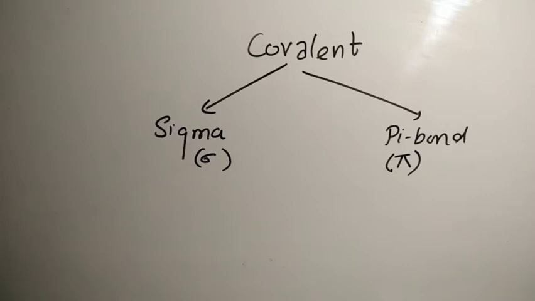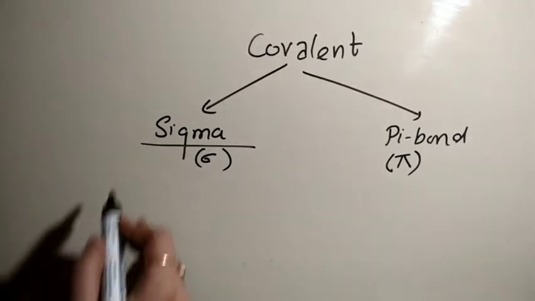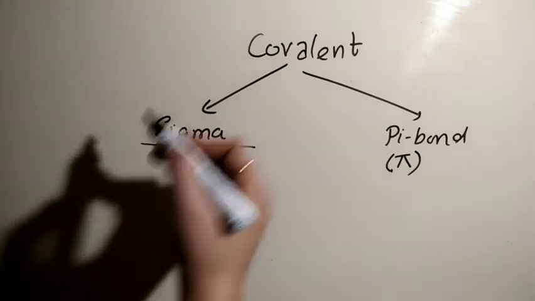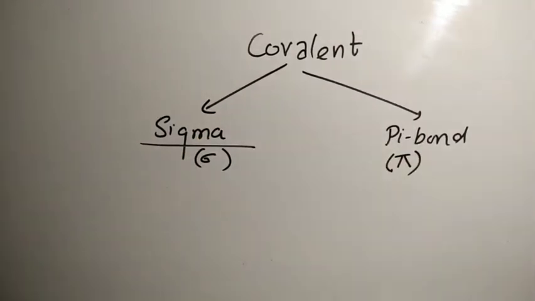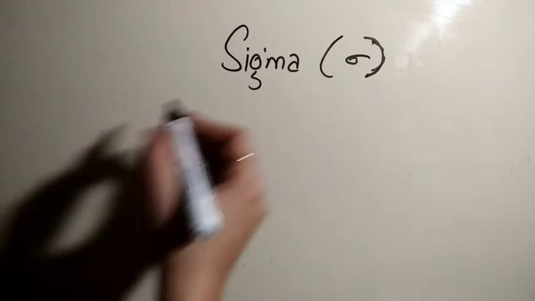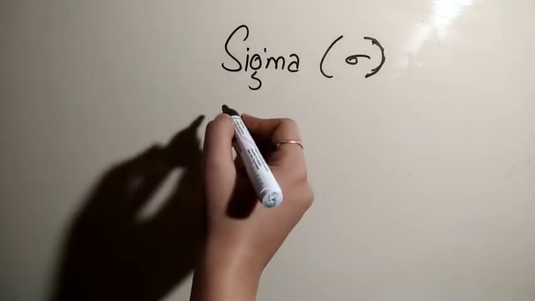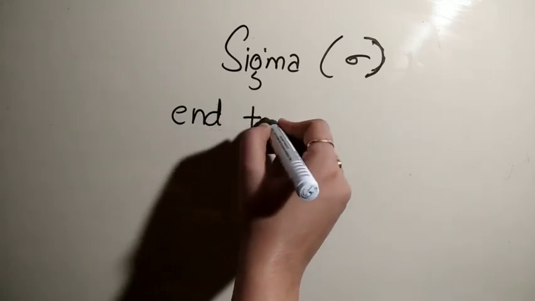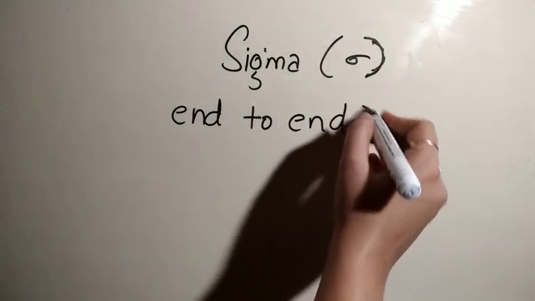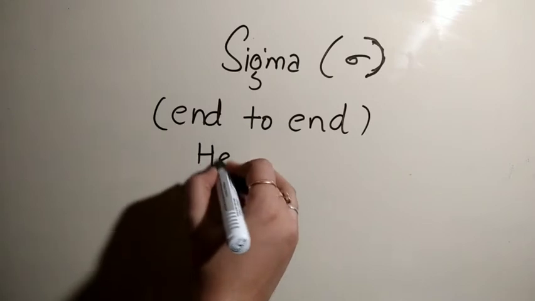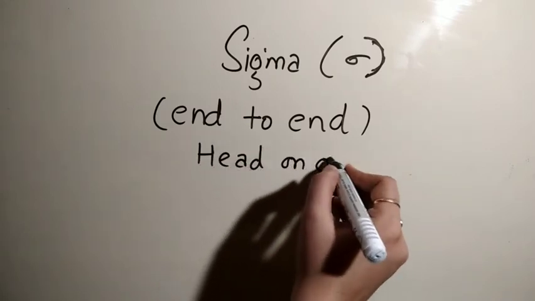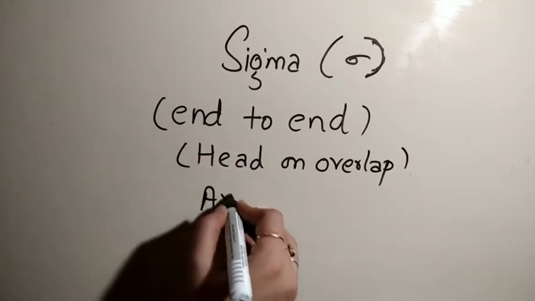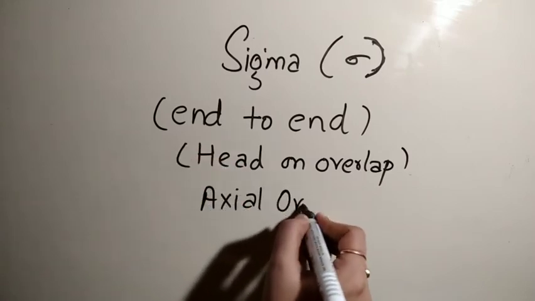Now we will discuss sigma bond, what type of overlapping will take place, and how it is different from that of pi bond. So sigma bond is formed when different orbitals combine in end-to-end formation, which is also known as head-on overlap, or another name, axial overlap.